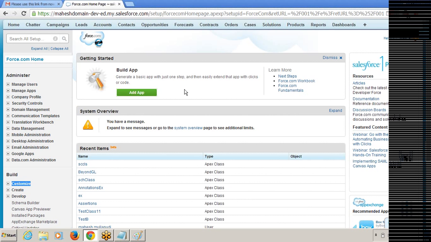But here in Salesforce.com, for configuring and designing the application, we don't need to write any code. That's why half of the part will be done in create and customize, which is called the configuration part. Half of the part will be done in configuration, and for the rest of the half we need to go for development.